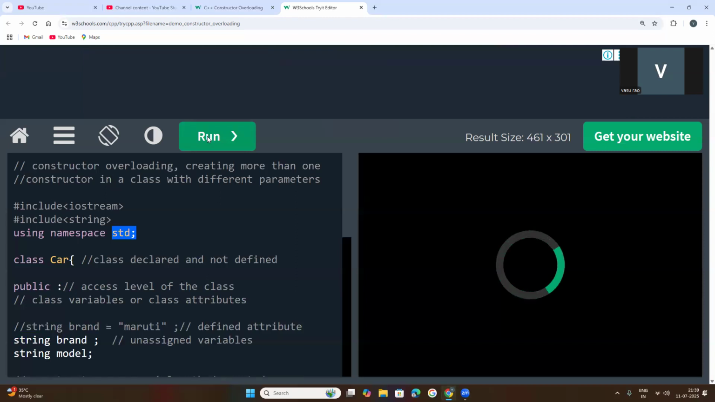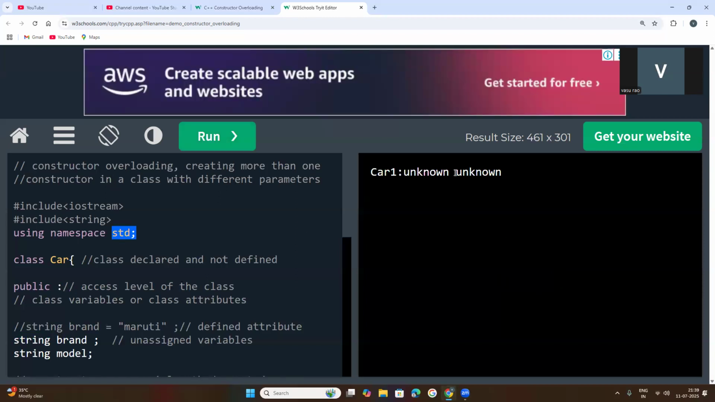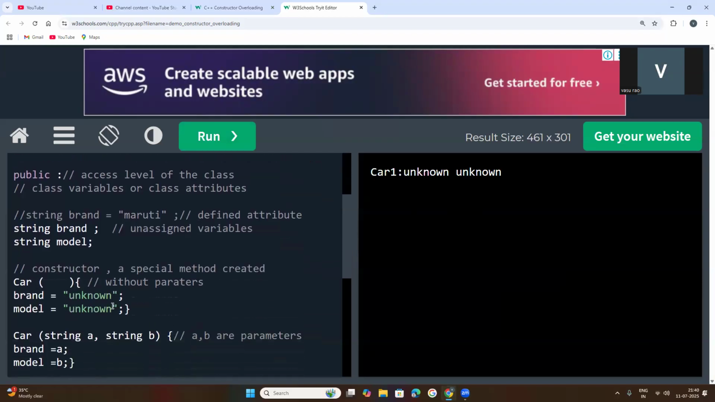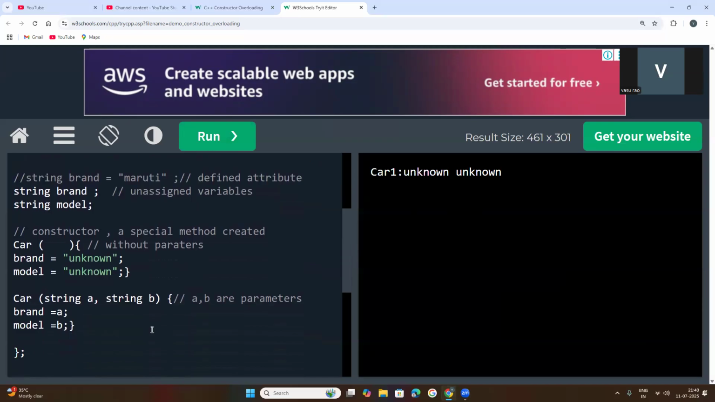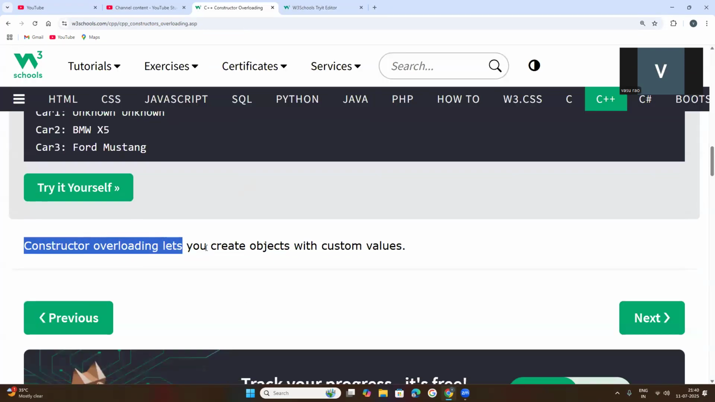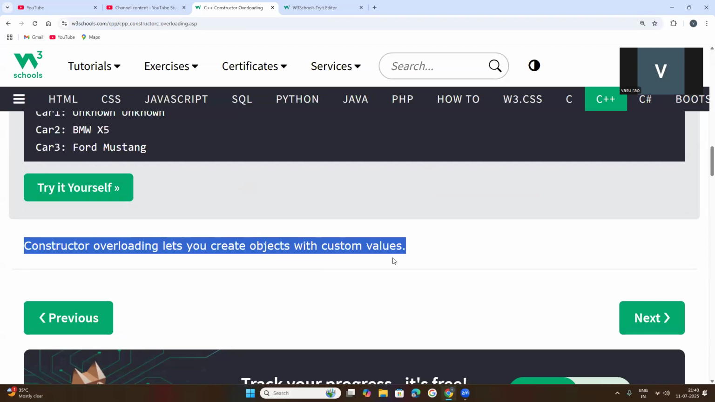So now you will get the result. There's no problem here. So car one, unknown, unknown. Why? Now, what is constructor overloading? As I told you, what is the use of constructor overloading? Constructor overloading lets you create objects with custom values. So now the programmer can customize the objects with custom values. Once objects are created, he can customize them with the values.